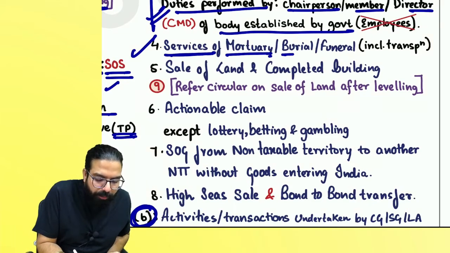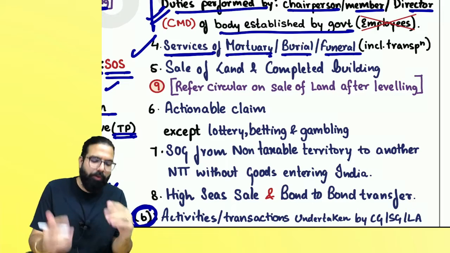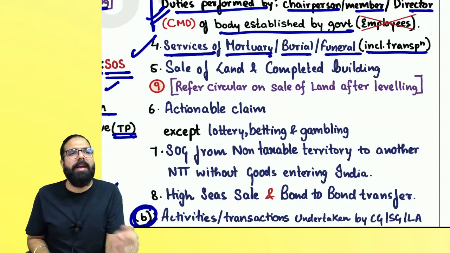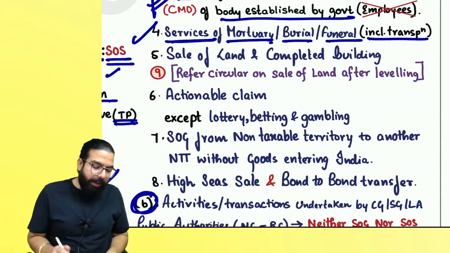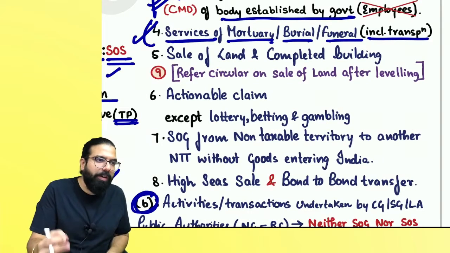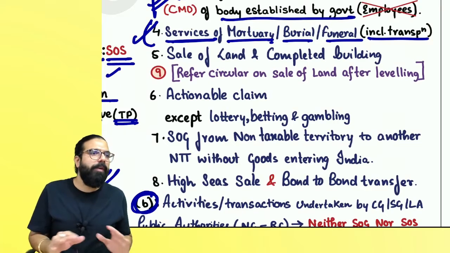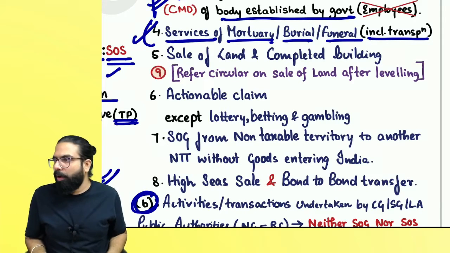Services of mortuary, burial, funeral. Always remember mortuary, burial, funeral ka services pe there is no GST, including transportation of the deceased. Transportation can happen by air, rail, road, anything. Can I go ahead, everyone? But it should be transportation of the deceased. Government is telling one person has gone, we'll let him go in peace. Will not charge any GST on transportation, mortuary, burial or funeral ka services.